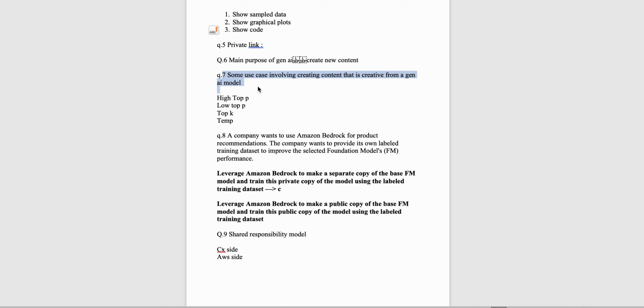So if you have read about it, temperature is basically used for creating creative content, and the value of temperature is from 0 to 1. As we move from 0 to 1, let's say I have put the value of temperature as 1, then the model will generate creative content. It will not generate the expected outputs.